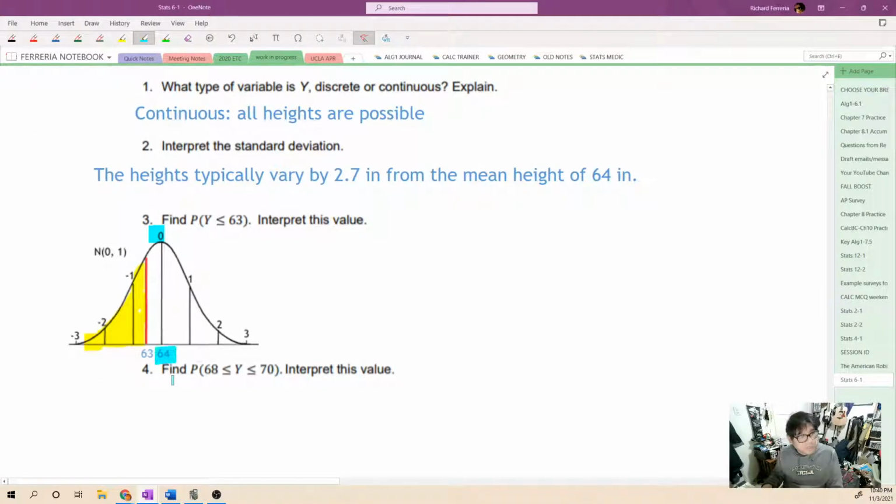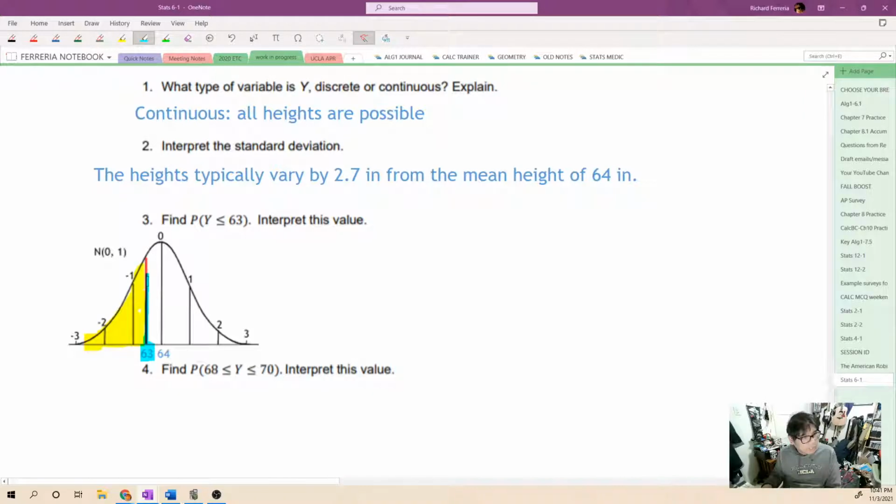And our mean is 64. So those line up on top of each other right at the center here. The next thing to do is figure out where 63 is. If you remember, the standard deviation was 2.7 inches, so this here at -1 would be 64 minus 2.7, which I think is 61.3. So 63 should be somewhere between 61 and 64.